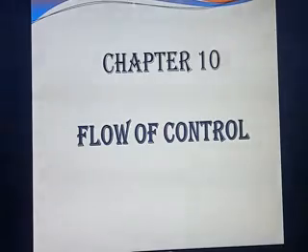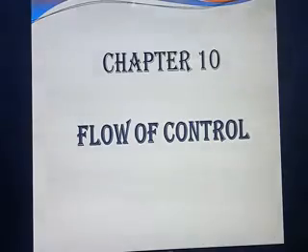What do you mean by statement? Then what do you mean by flow of control? Then what are the kinds of statements you have studied? Sequential statement. What do you mean by sequential statement? Once you run the program, it will run in order. That means the first line will run first. For example, consider 10 lines in a program: one to 10, one by one it will run. That is called sequential flow, isn't it?